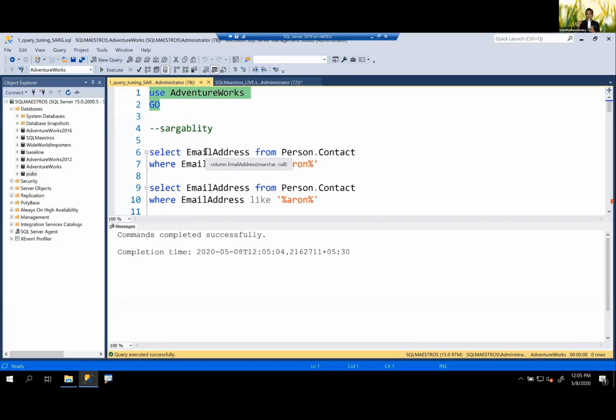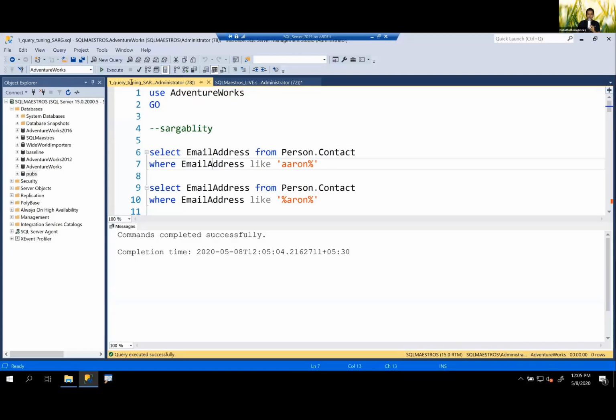Now, this is a very common thing that I see in SQL Server deployments when developers are writing their queries. They do not really have this concept of sargability and how internally indexes can be used to give better performance to their queries. So now let's first take an example, and then I'm going to take a step back and give you some background so all of us are on the same page.